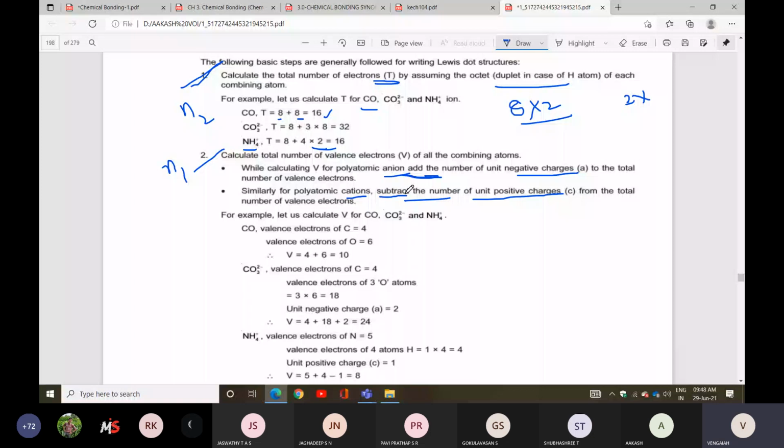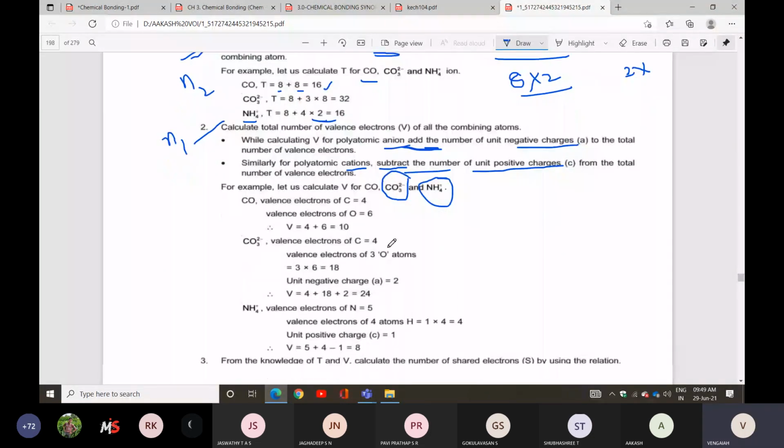Look at it here. NH4 plus is given. Plus is nothing but cation. So what can we do? We subtract. In the negative condition, CO3 minus 2 is the anion condition, so we go for addition.